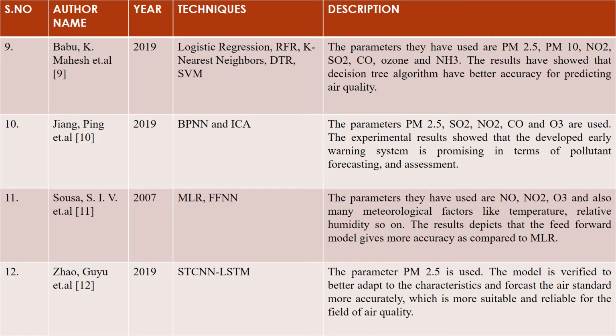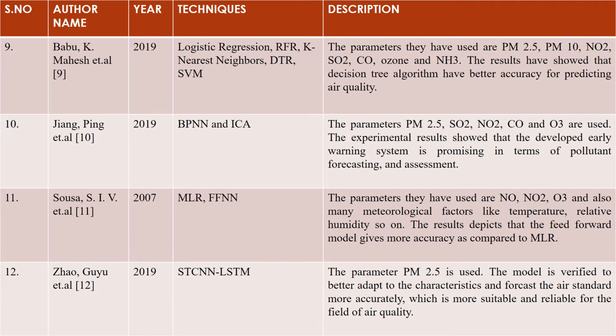In the ninth one, they have used logistic regression, random forest regression, k nearest neighbor, decision tree regression, and SVM. The parameters they have used are PM2.5, PM10, NO2, SO2, CO, ozone, and NH3. The results have shown that decision tree algorithms have better accuracy for predicting air quality. In the tenth one, they have used BPNN and ICA. The parameters PM2.5, SO2, NO2, CO, and O3 are used. The experimental results show that the developed early warning system is promising in terms of pollutant forecasting and assessment.